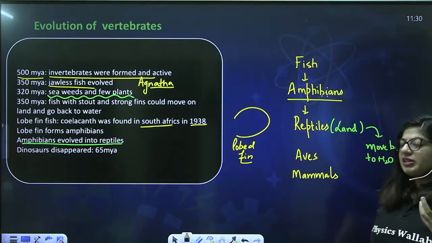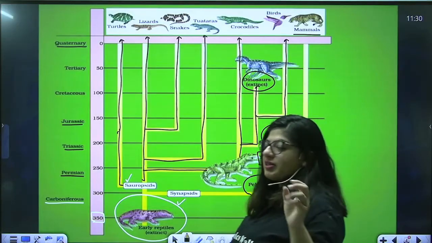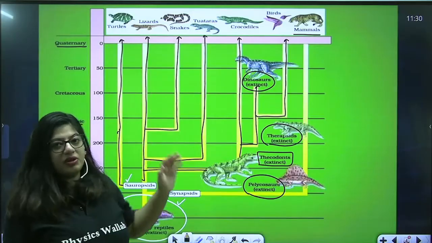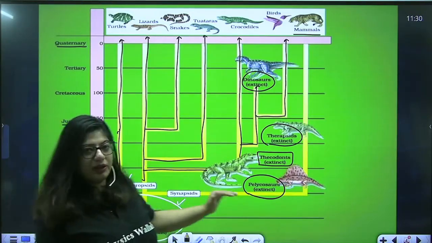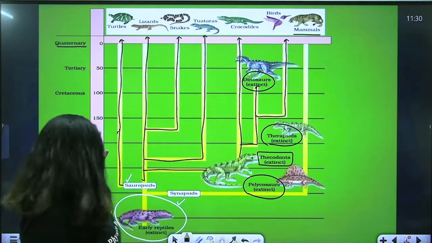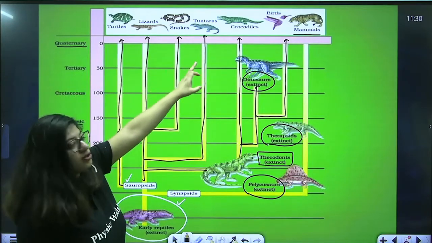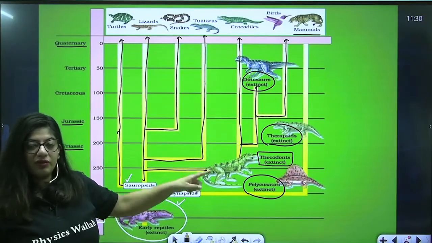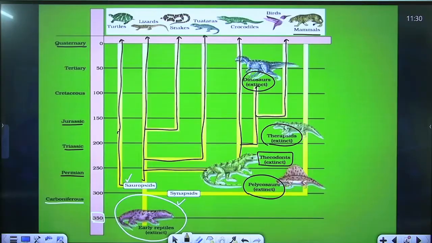Now in reptiles, we had a common ancestor, and that ancestor gave rise to two further ancestors, the sauropsid and synapsid. Sauropsid gave rise to all other reptiles. Synapsid gave rise to mammals. Synapsid formed pelycosaur, pelycosaur formed therapsid, therapsid formed mammals. Whereas sauropsid gave rise to turtle, lizard, snake, tuatara, and then to the thecodonts. Thecodont gave rise to crocodile, dinosaur, and aves. Fine. So this is the evolution of the reptiles.